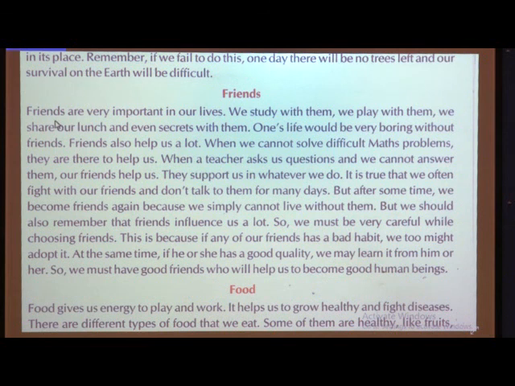They started with the good saying that friends are very important in our lives, and this is the main theme of the paragraph. And if you see the other sentences here, they are all related to the topic friends, interrelated to the topic friends, and they are arranged in a very proper order.